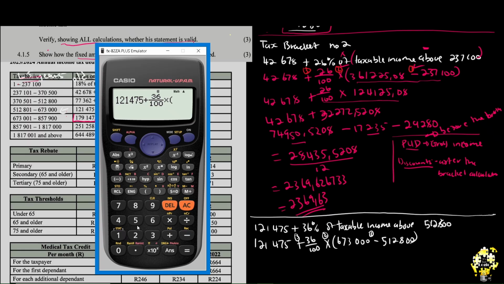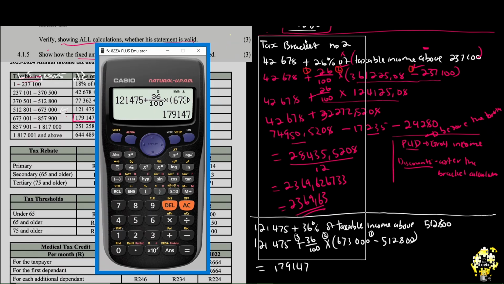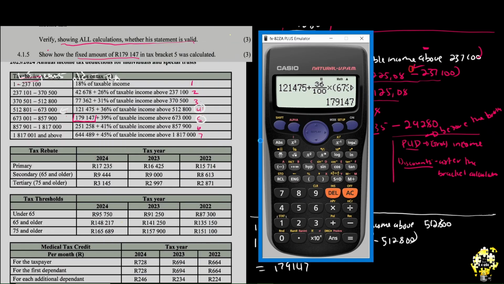multiply, open brackets, 673,000 minus 512,800. Do we get it? There we go. Exactly as it is. 179,147. That's how it was calculated. Now I know you are glad you are here. See, this is how this amount of 179,147 was calculated.